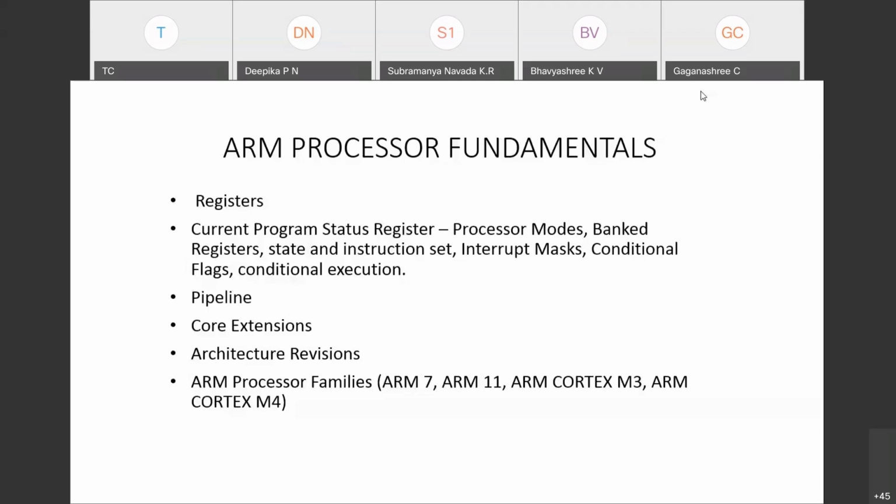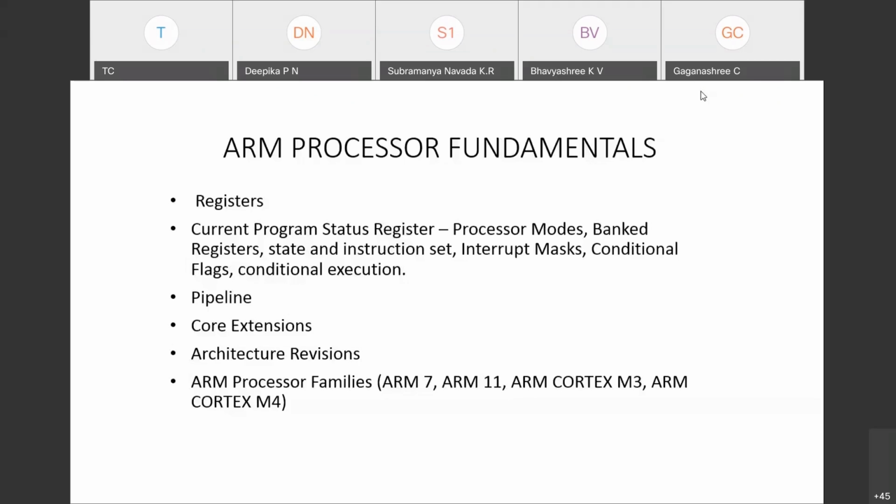Saved program status register, how it is useful and what the requirements are, we will see. But the most important part of the ARM processor is the register, and the current program status register in particular. You should thoroughly know about the current program status register, generally called CPSR. CPSR is very important.